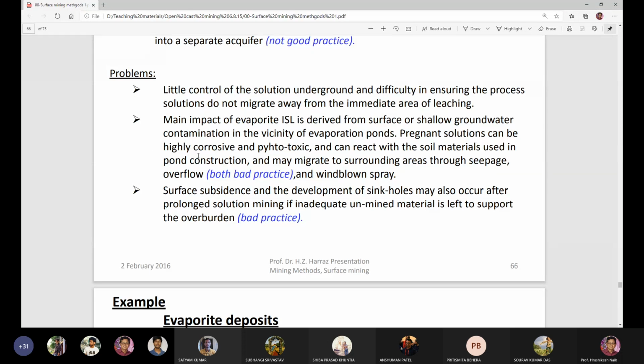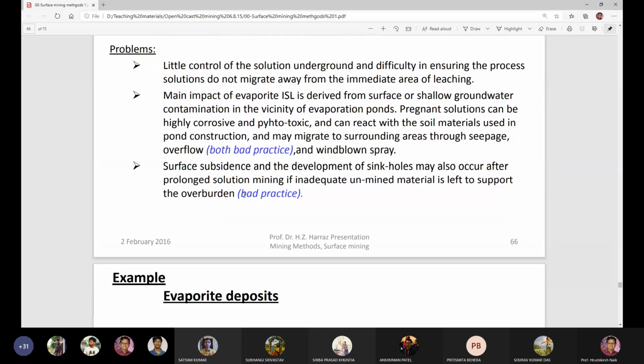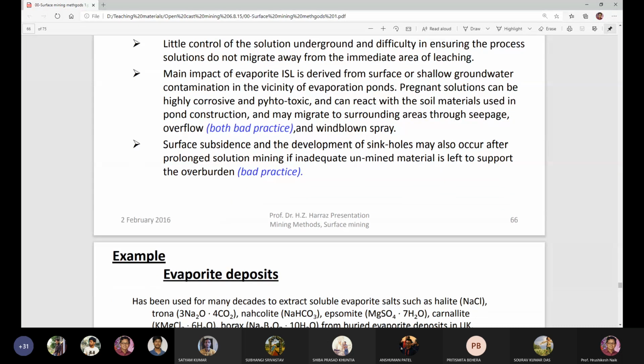Pregnant solutions can be highly corrosive and phytotoxic and can react with the soil materials used in pond construction and may migrate to surrounding areas through seepage, overflow, bad practice, and wind-blown spray. Surface subsidence can occur and development of sinkholes may also occur after prolonged solution mining, if inadequate unmined material is left to support the overburden.